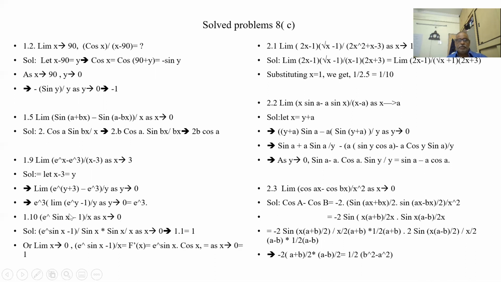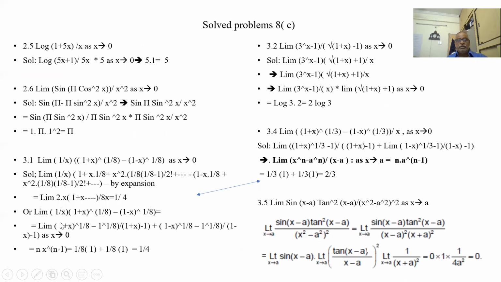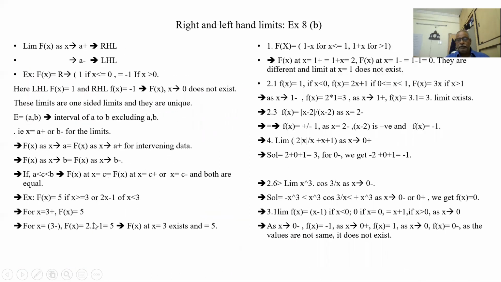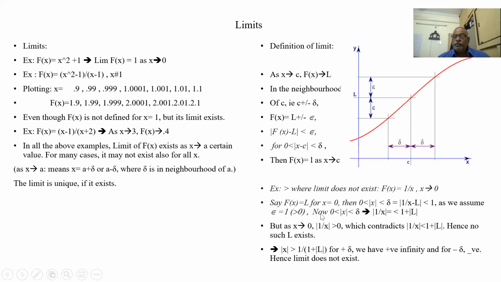So that's what differentiation is. In later chapters, we'll simply do d by dx of e to the power of sin x. But we are doing now f of x plus h minus f of x by h. You see here, what is this point? This is f of x. What is this point? This is f of x plus delta. This point is x plus delta. This is f of x plus delta. So f of x plus delta minus f of x is